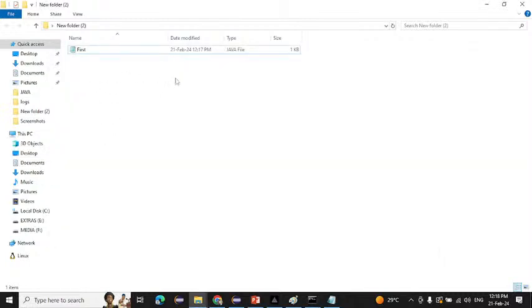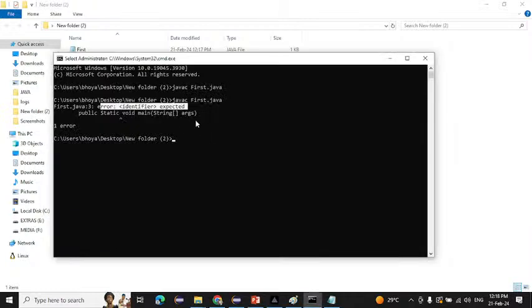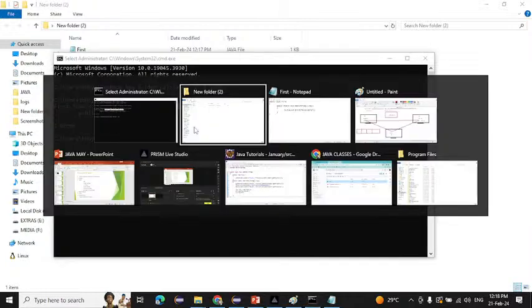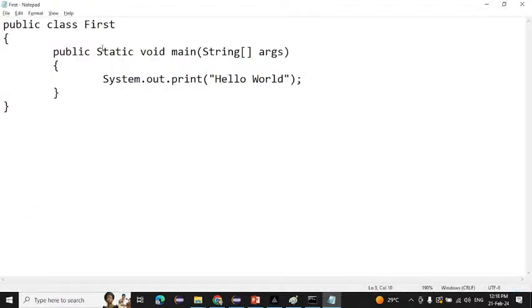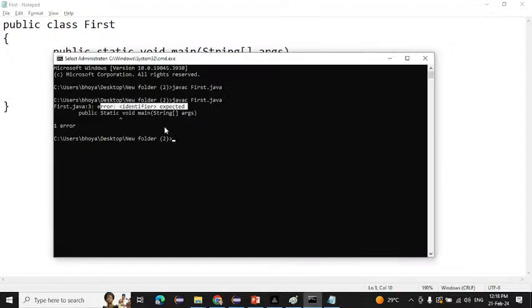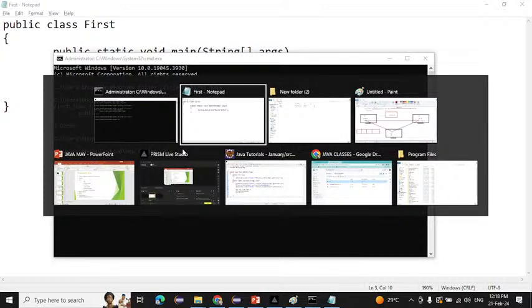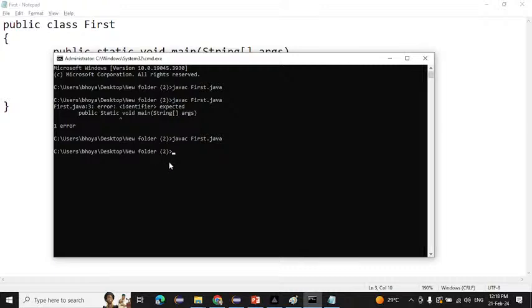See, our class file is also not created, which means our bytecode is not created, which means our program is not compiled this time. Why? Because we have an error here inside the static. If you have any error in your program, that program will not compile. Now see, I corrected that error. If I compile that code again and hit enter, our program is compiled, which means I'm not getting anything here, right?